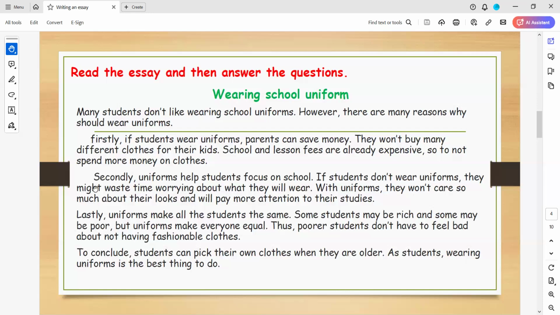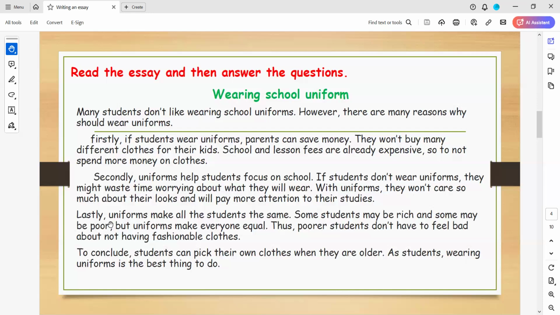And here, secondly, uniforms help students focus in school. If students don't wear uniforms, they might waste time worrying about what they will wear. With uniforms, they won't care so much about their looks and will pay more attention to their studies. I think that you understand it now.